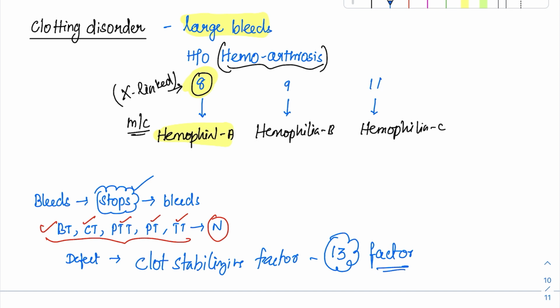So this factor 13 is the one which is deficient in case of all normal tests. Whenever we do a clot stabilization test, it will be abnormal. But routinely we don't do this test. Routinely we do BT, CT, PT, TT as well as PTT. So all these tests came out to be normal, but still the child was bleeding again and again after the stoppage. So it is the factor 13 deficiency which is causing this.